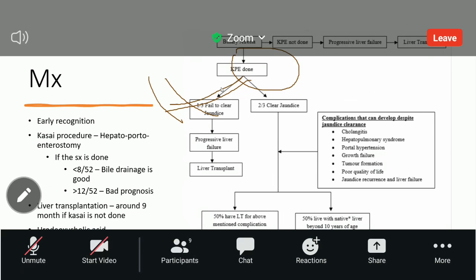Sarujan asks, should we do the liver transplantation anyway? Most probably we will. Even if you do the Kasai procedure early, even before 8 weeks, most probably the child will end up needing a liver transplantation after about 15 years of age. That's what Vatsala madam told. Though it's a fully successful Kasai procedure, most probably the child will end up in liver transplantation.